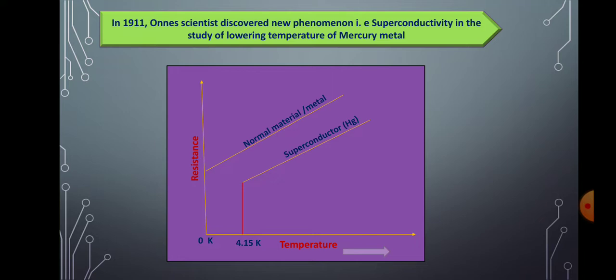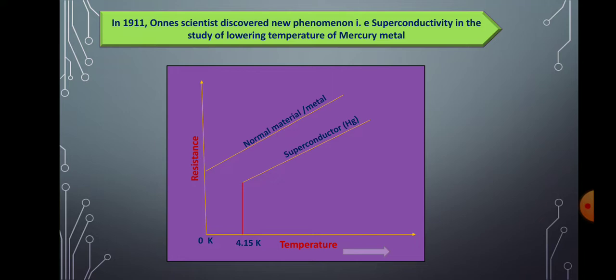Now from a long time it is observed that in conductivity experiments, as temperature decreases, the electrical resistance of a metal also decreases.